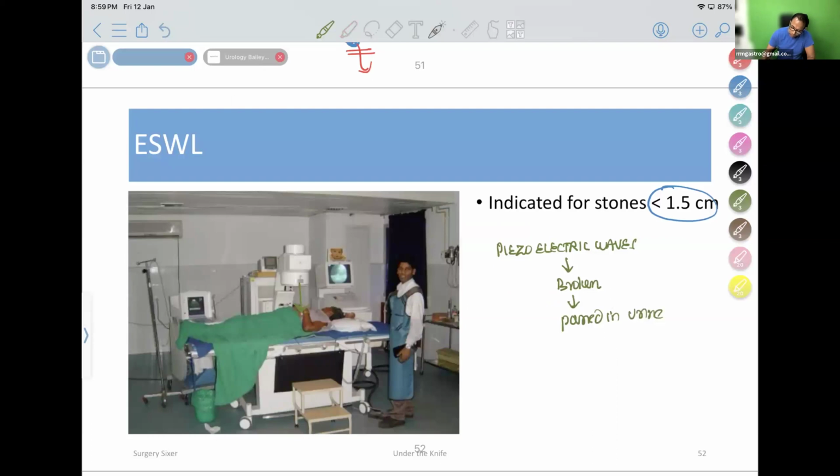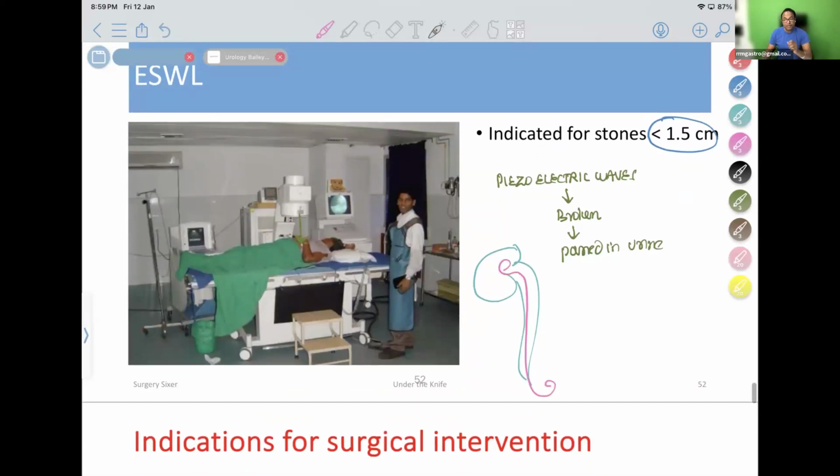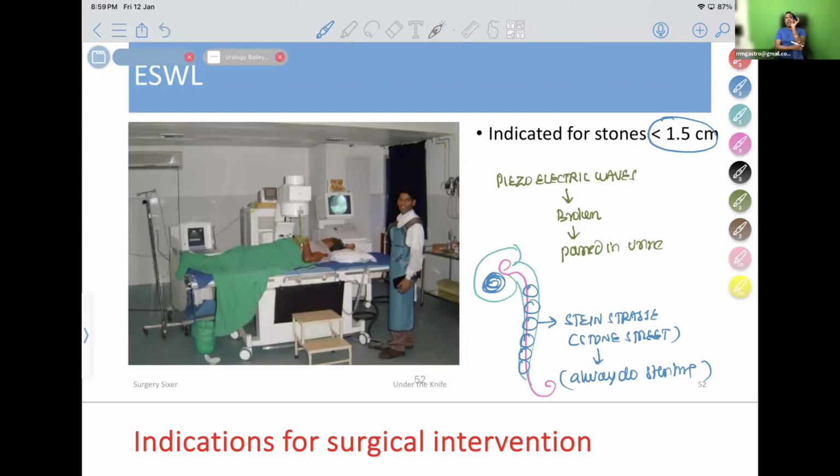But the interesting point is, before doing this ESWL, I should always do what? I should always put a stent. Otherwise, what will happen? The stones which are coming out from the kidney can obstruct the entire pathway and form a complication known as Steinstrasse. Steinstrasse is a stone street, a complication in which urine cannot flow out. Therefore, to prevent this complication, always do stenting before doing the procedure. ESWL is preceded by double pigtail stenting.